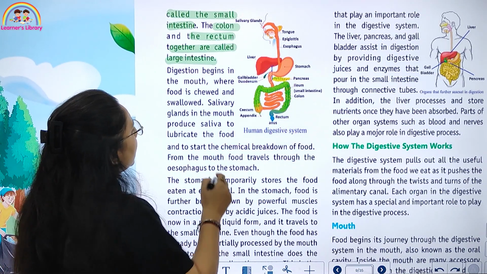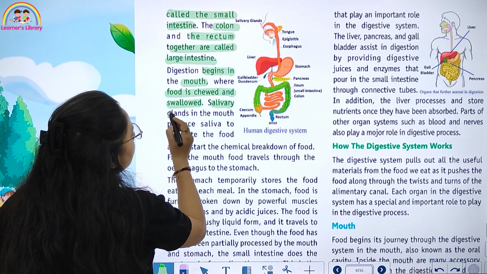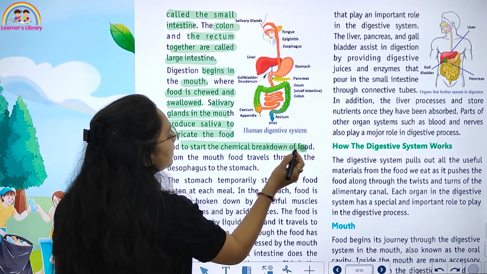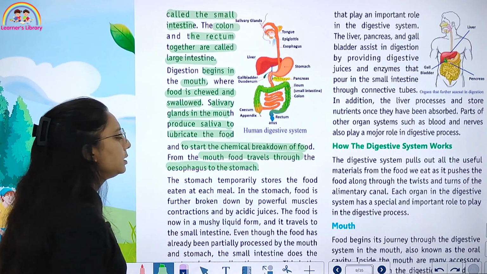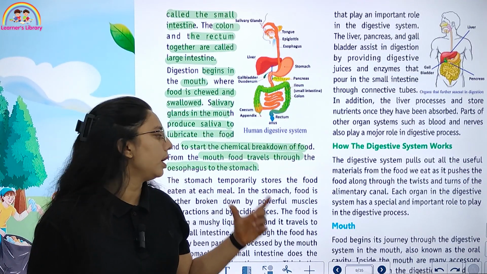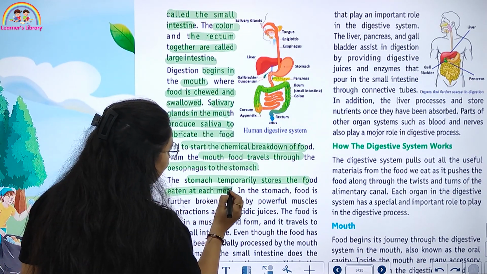Digestion begins in the mouth, where the food is chewed and swallowed. Salivary glands in the mouth produce saliva to lubricate the food and to start the chemical breakdown of food. From the mouth, food travels through the esophagus to the stomach, which temporarily stores the food eaten at each meal.